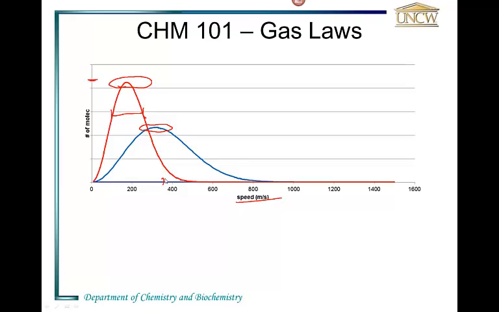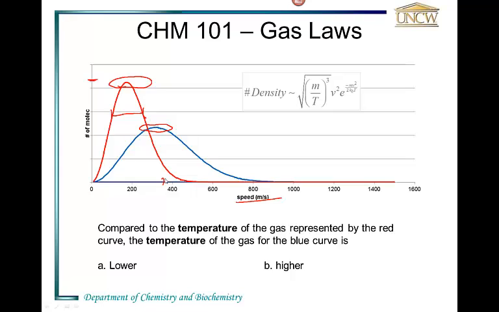In the case of the gas represented by the blue curve, both the average speed and the distribution have increased dramatically compared to the red curve. Now, the difference between these two curves might be the temperature at which the samples were observed. And you might ask the question then, compared to the temperature of the gas in the red curve, is the temperature of the gas in the blue curve higher or lower?